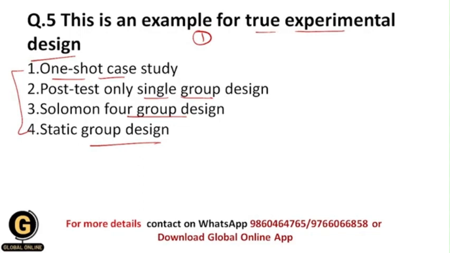Now let us see each and every study. What is one shot case study? Here a single group of test units is exposed to experimental treatment and a single measurement is taken afterward. It only measures post test results and does not use a control group. Next is post test only single group design. This is basically a quasi experimental research design. It means that it is not fully an experimental research design, and here the dependent variable is measured for one group of participants following treatment.